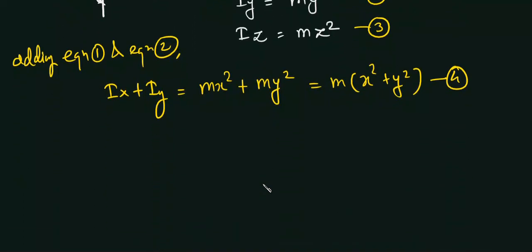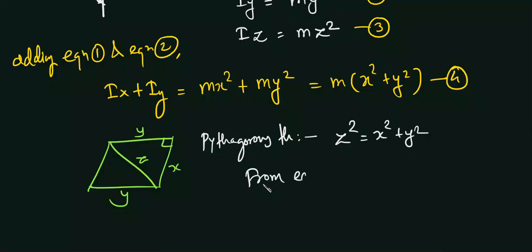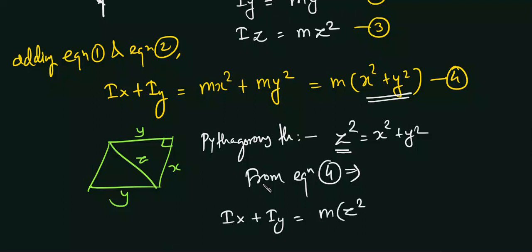And in this diagram, I am redrawing it. This was z, this was x, this was y. So this can also be said as y. This is perpendicular, so according to Pythagoras theorem, what we can write is that z square is equal to x square plus y square. So from equation 4, instead of x square plus y square, we can simply put z square. So Ix plus Iy comes out to be m z square, isn't it?